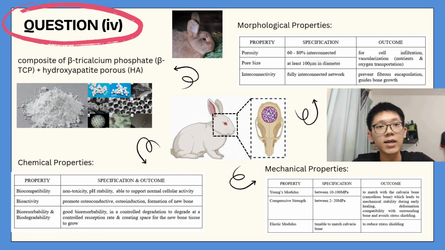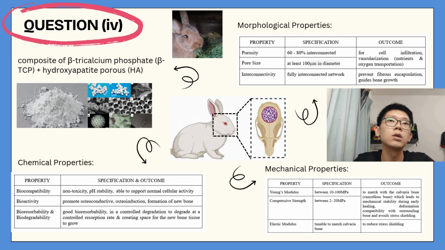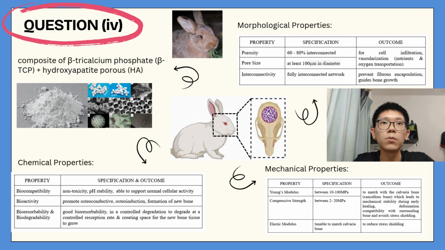As a biomedical engineer, I will replace the hydroxyapatite granules with a composite of beta-tricalcium phosphate, which is a bioresorbable ceramic, and hydroxyapatite, which is a bioactive ceramic. The properties that need to be considered for this new material are chemical, morphological, and mechanical properties.